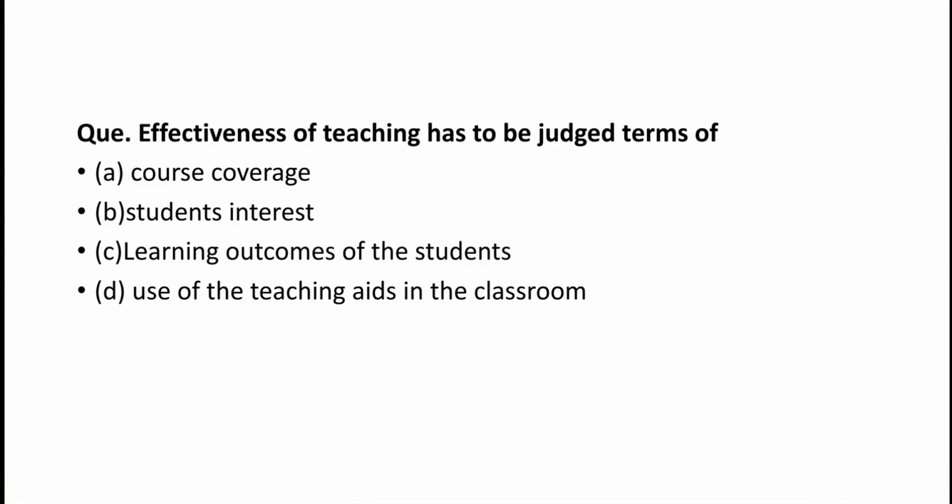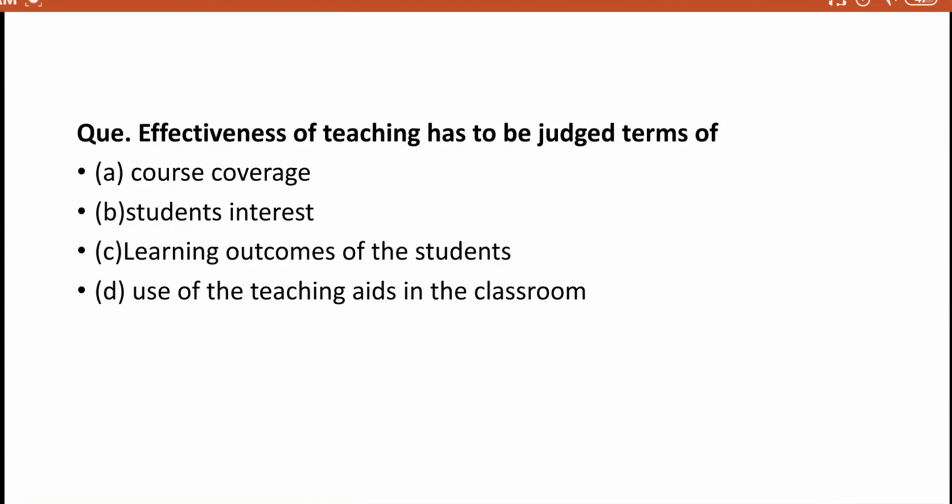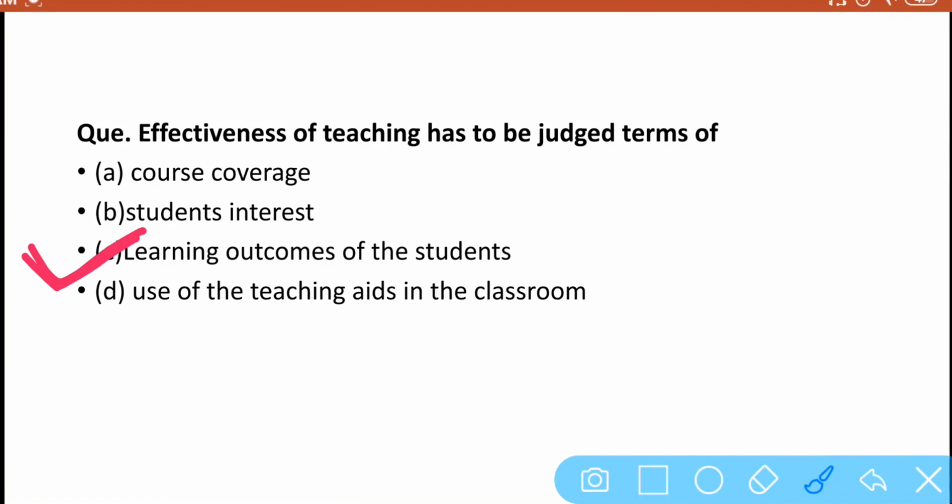Next question is, effectiveness of teaching has to be judged in terms of. How can we judge that the teaching is effective or not? In terms of course coverage, students' interest, learning outcome of the student, and use of teaching aids in the classroom. It means that what the teacher teaches, the student learns from that or not. So it can be checked by learning outcome of the student. If the result is better, then teaching is effective, otherwise teaching is not effective.